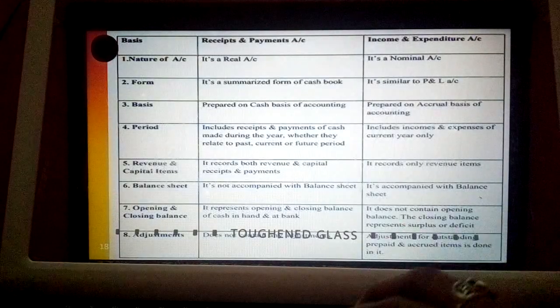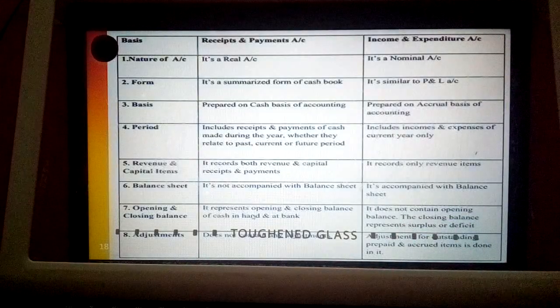Then adjustments. Receipts and payments account does not contain any adjustments, whereas in case of income and expenditure account, some adjustments are given. Why? Because there are outstandings as well as prepaids. Income as well as expenditure are recorded. So this is regarding the difference between receipts and payments as well as income and expenditure account.